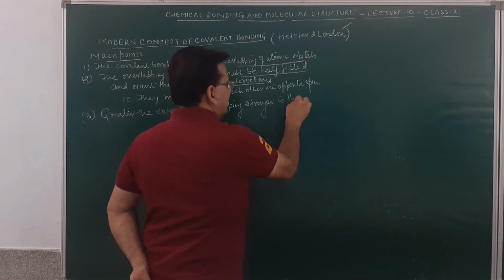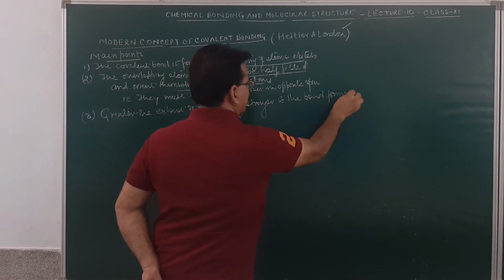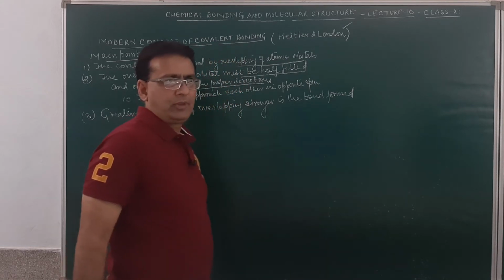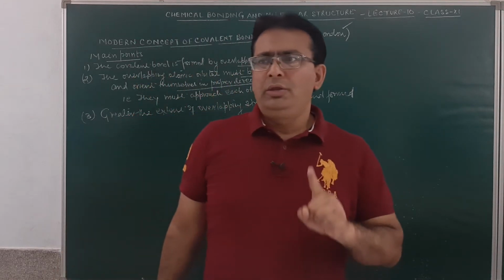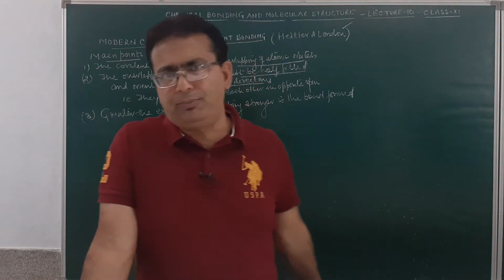Stronger is the bond formed. Am I clear? Is it clear or not? Now, the bond may either be the sigma bond or it may be the pi bond.